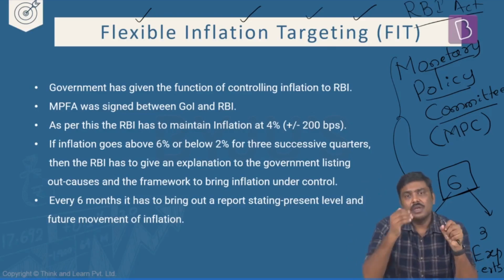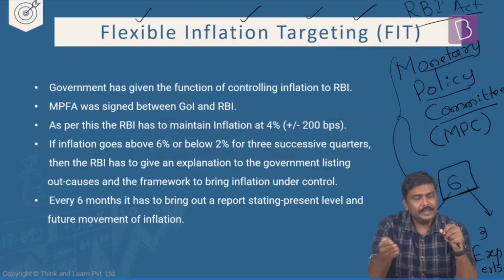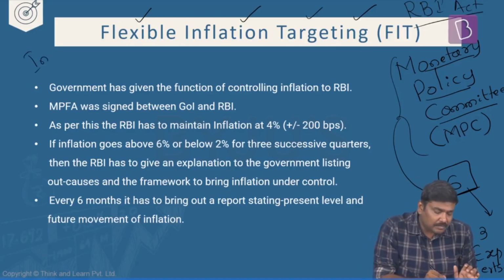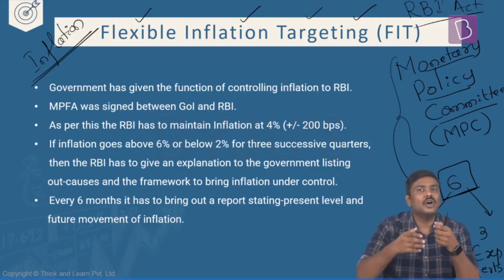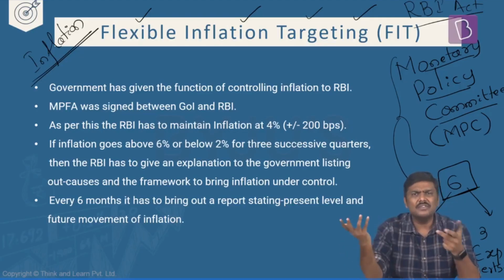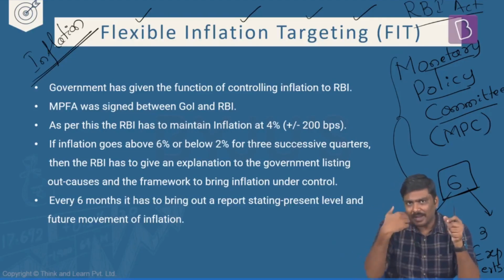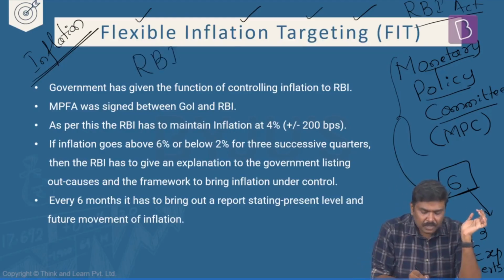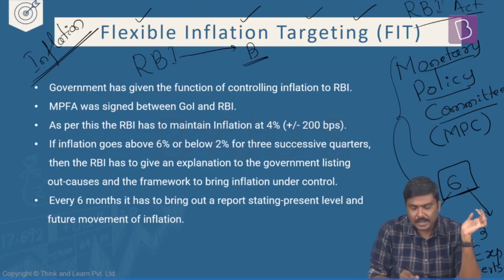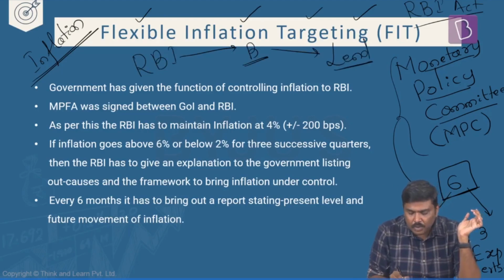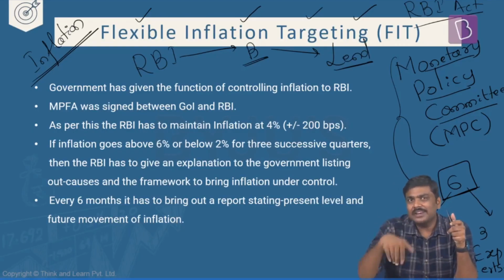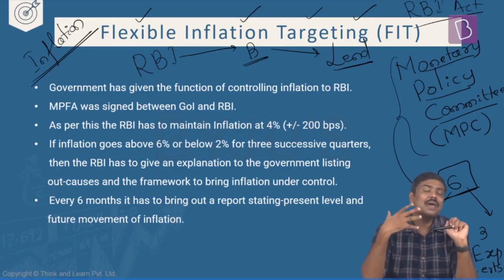Now follow this very carefully. Whenever RBI increases the money supply, there is a concern of inflation in the market. Is it okay? Whenever RBI increases the money supply, there is always a concern that higher money supply means a higher inflationary trend. But why does RBI increase the money supply? The logic is whenever RBI increases the money supply, the banks will take loans from RBI and lend to borrowers in the market. Is the logic okay here? RBI increases the money supply by lowering the rate of interest. What do you mean by this? Imagine I'm RBI.